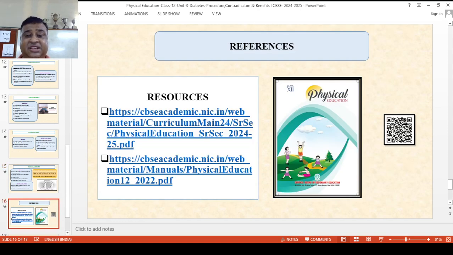Now, what are the references which I have taken? It is purely from the curriculum 24-25, and the references which we are taking are CBSE manuals. It is present in the CBSE academic handbooks which I have taken.